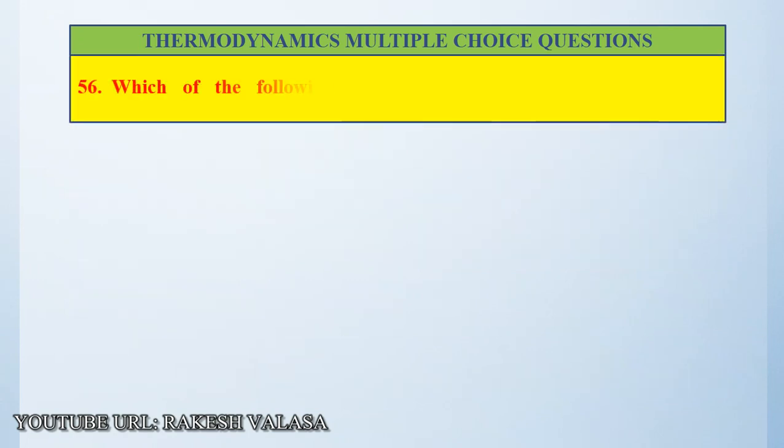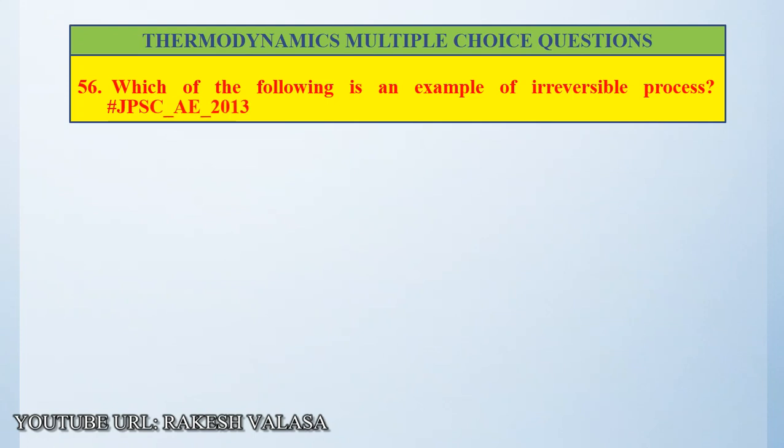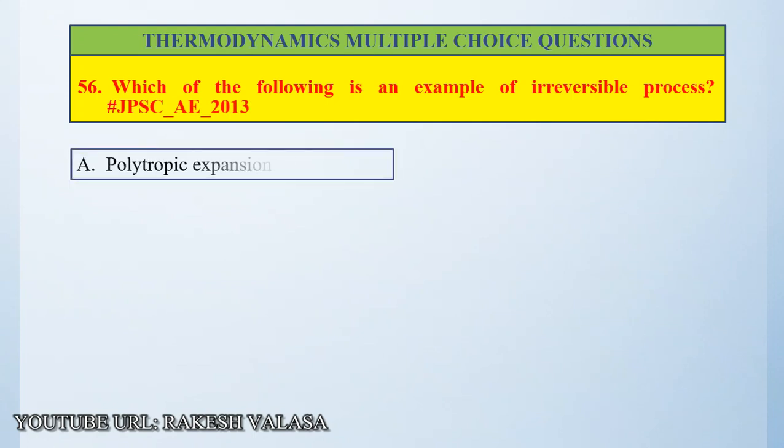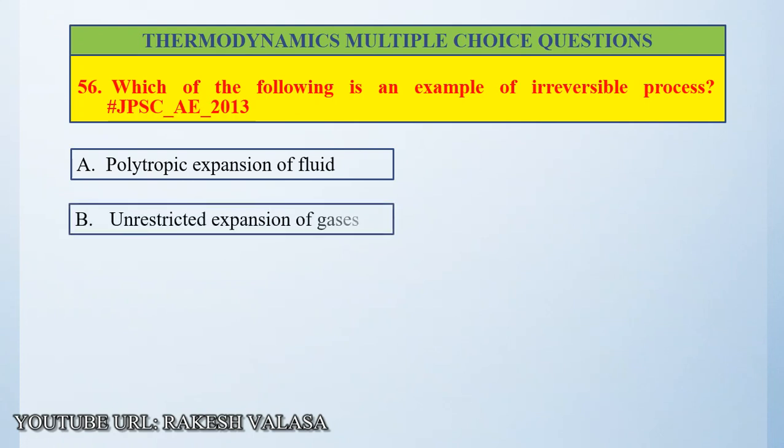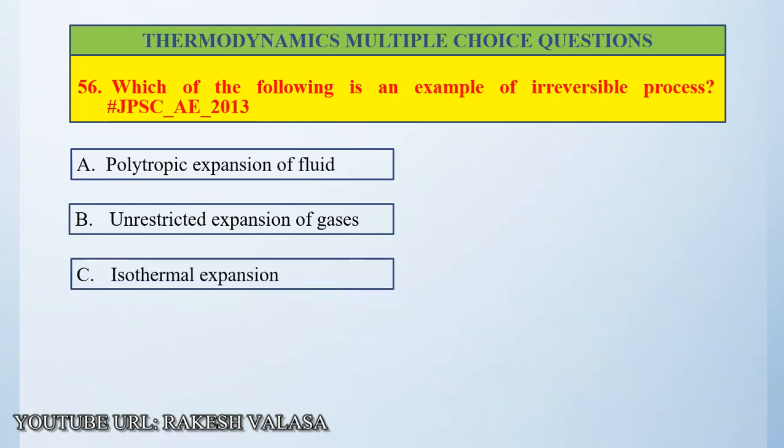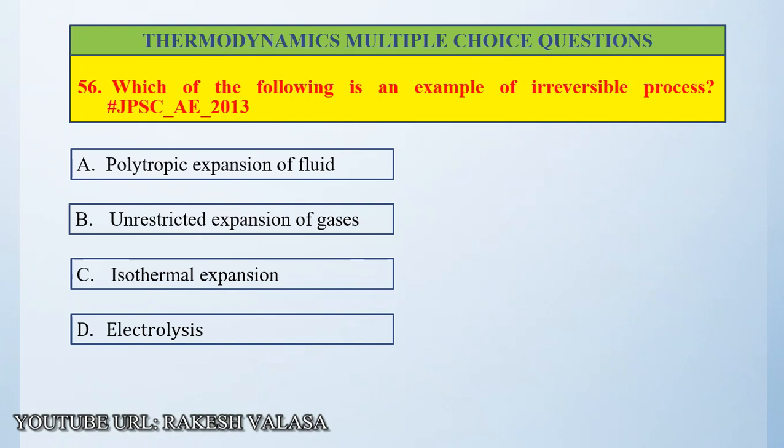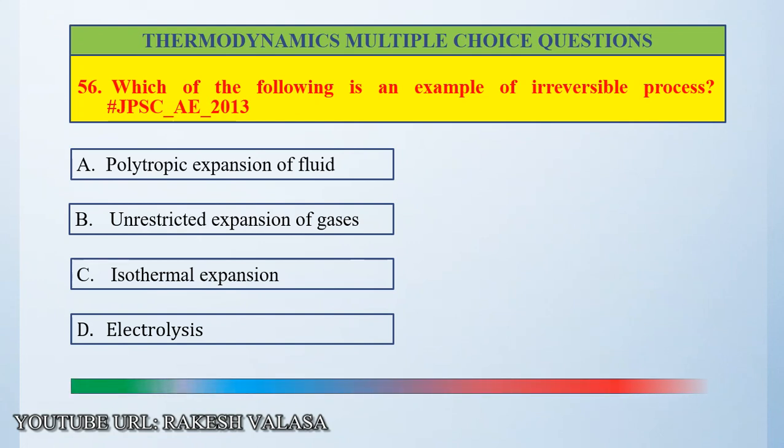Question number 56. Which of the following is an example of an irreversible process? Option A, polytropic expansion of fluid. Option B, unrestricted expansion of gases. Option C, isothermal expansion. Option D, electrolysis. The correct answer is unrestricted expansion of gases, which is an example of an irreversible process.